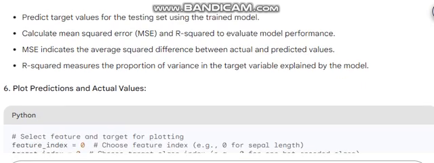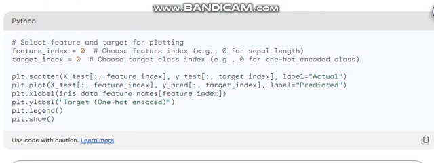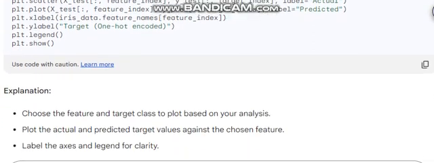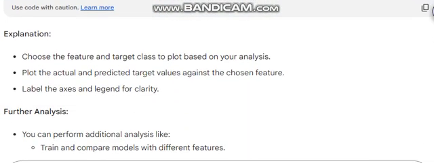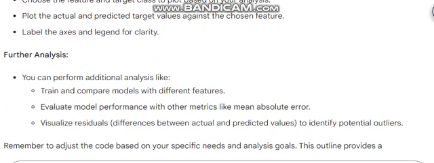6. Plot predictions and actual values. Explanation: choose the feature and target class to plot based on your analysis. Plot the actual and predicted target values against the chosen feature. Label the axes and legend for clarity.